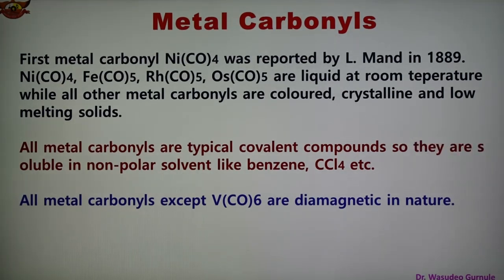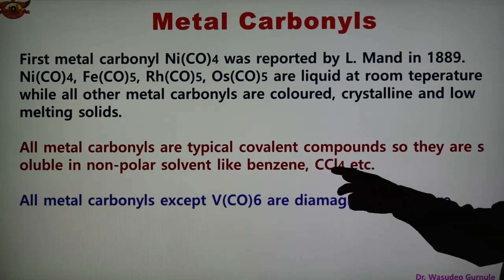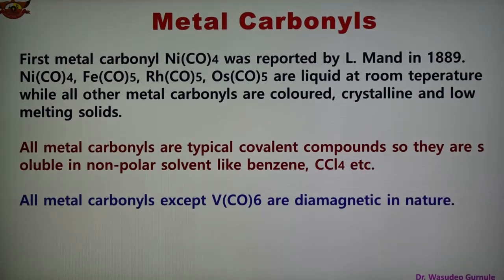All these metal carbonyls are typical covalent compounds, so they are soluble in non-polar solvents like benzene and carbon tetrachloride. All these metal carbonyls, except vanadium hexacarbonyl, are diamagnetic in nature. The majority of the complexes have paired electrons, and therefore except vanadium carbonyl, all other carbonyls are diamagnetic.